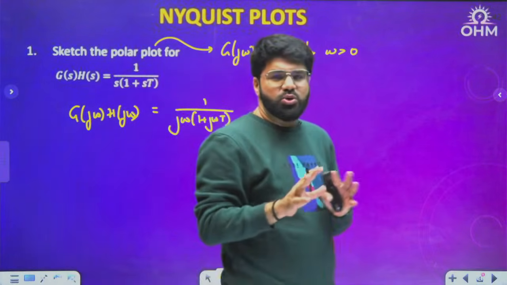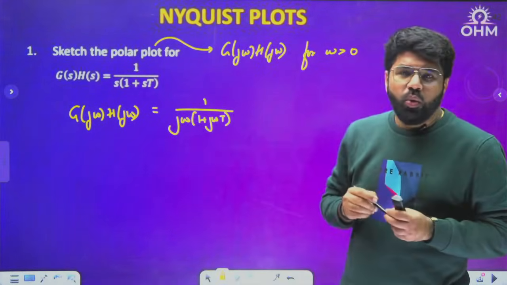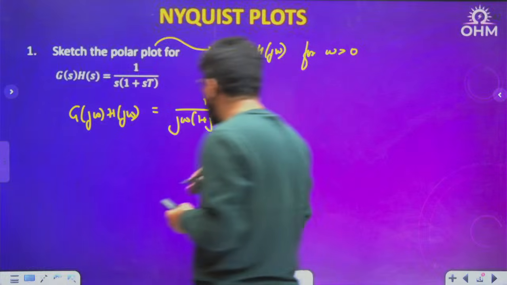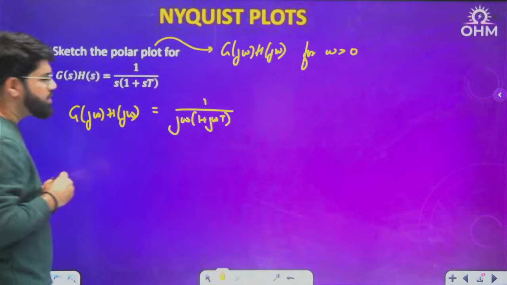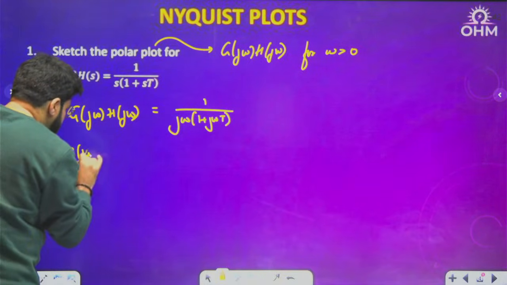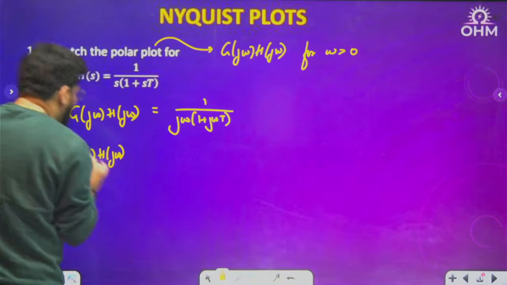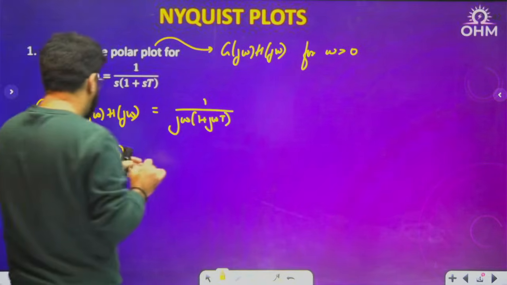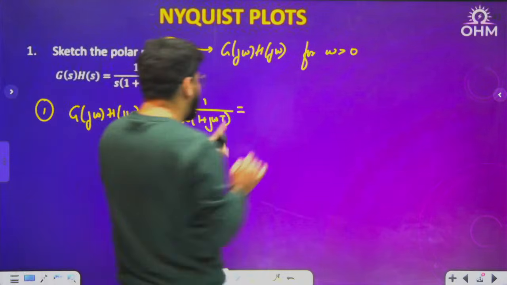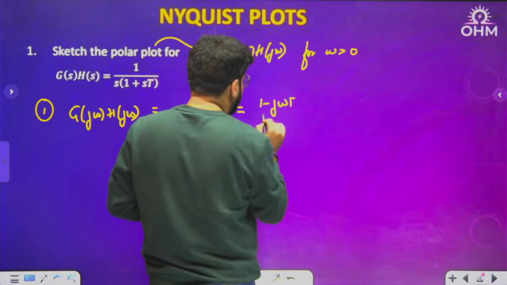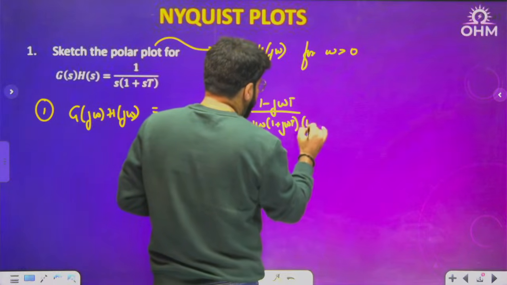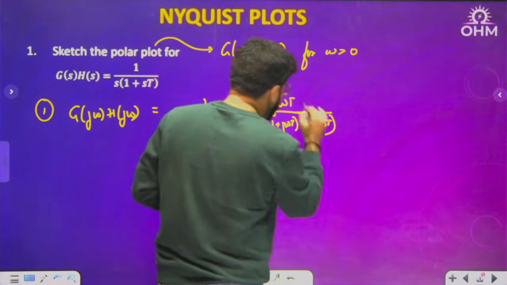Because it's a complex function, you can have two different approaches of understanding the plot. One is converting to the Cartesian form x plus jy, one is converting to the Euler form, that is magnitude and phase form. Now if I have to write down in the x plus jy form, there are two things I will start doing. Number one calculation: G(jω)H(jω) is equal to, let me rationalize this with 1 minus jωT, converting to the Cartesian form, (1 minus jωT) upon jω(1 plus jωT) multiplied by (1 minus jωT), divided and multiplied by the conjugate.